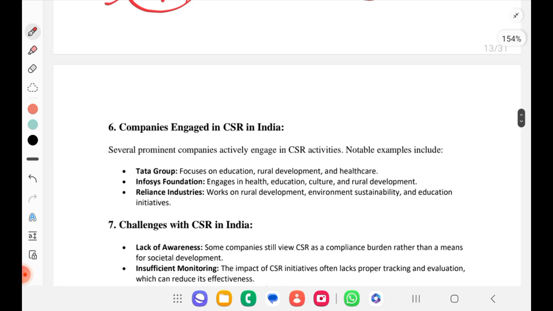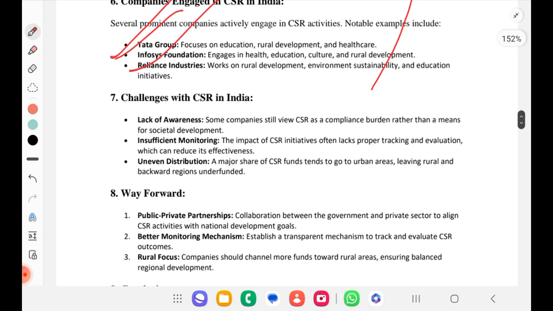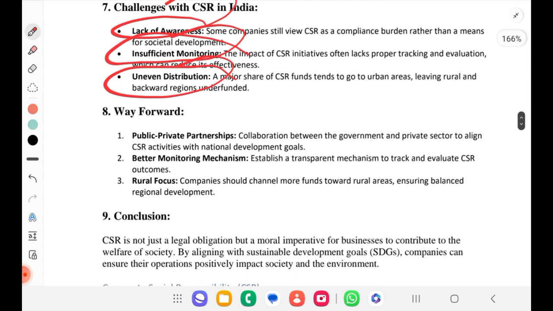So some of the examples of companies engaged in CSR activities are Tata, Infosys, Reliance, etc. There are many other companies as well. Challenges, if you see: lack of awareness, insufficient monitoring, uneven distribution. Way forward: public-private partnership, one of the key terms, which is a good way forward for any of the problems. We can use this.